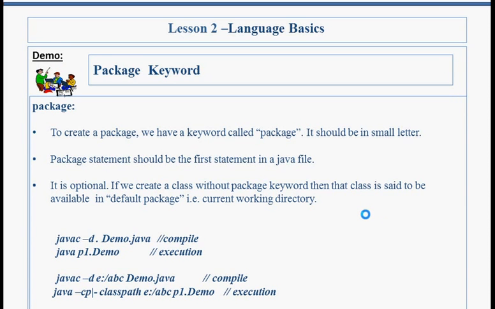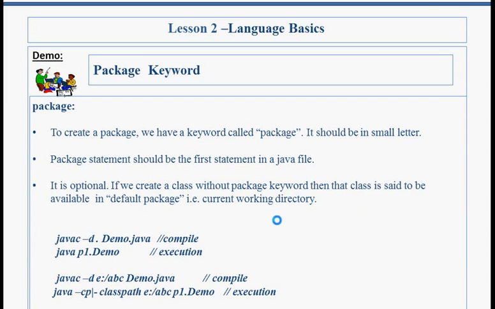This is the command for compiling and execution of a Java file. Packaged classes must be compiled with -d to create package physically, because compiler does not create package physically just with the javac command. And the operator dot represents current working directory. And for execution, we must use package name in executing a package class, else it leads to exception.